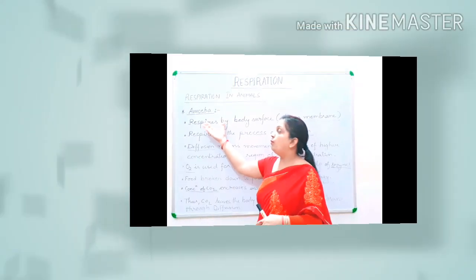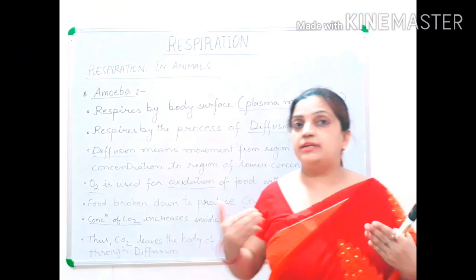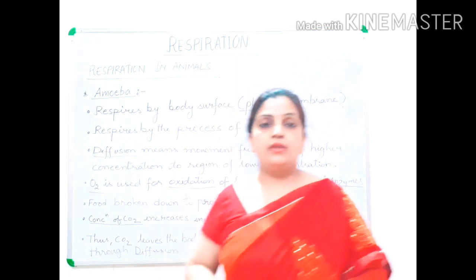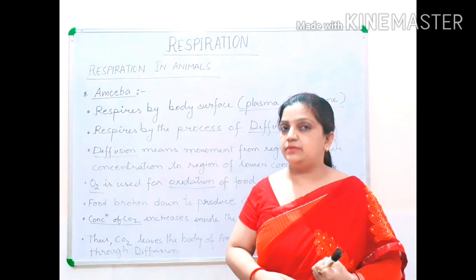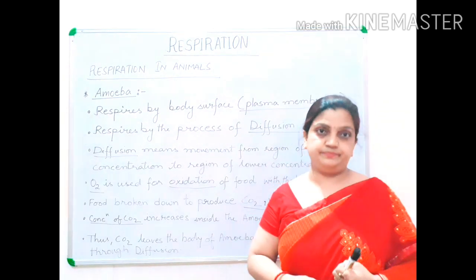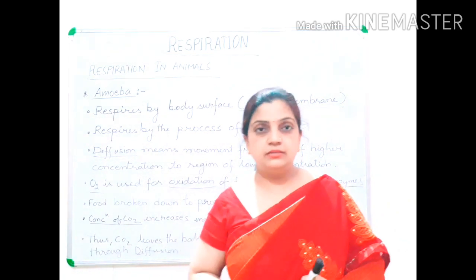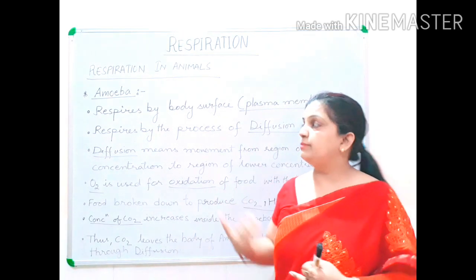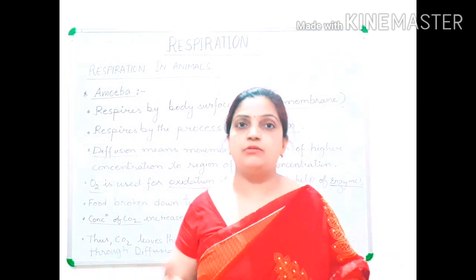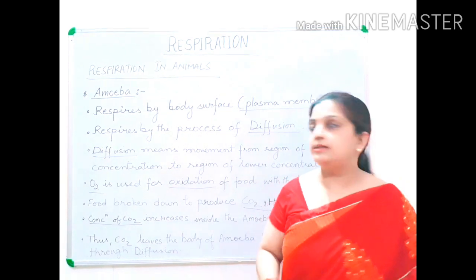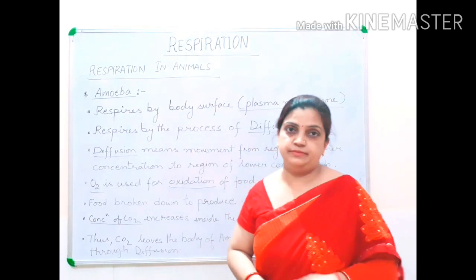Now, what is amoeba? Which type of organism is amoeba? A little introduction: amoeba is a unicellular organism, a one-cell organism. Amoeba belongs to phylum Protozoa, and along with amoeba, Paramecium, Euglena and other types of organisms are also included. But in this category, for studying respiration, we are taking amoeba as an example.